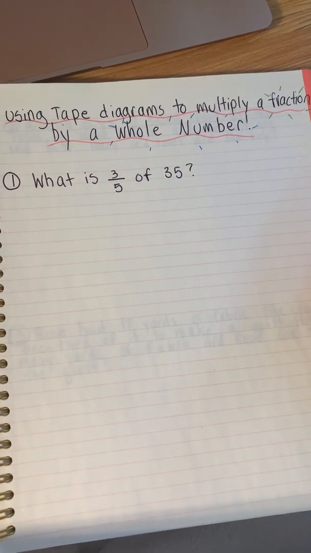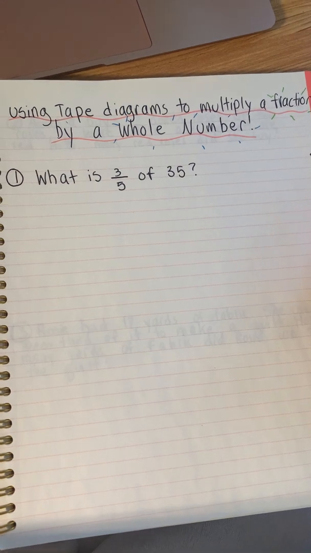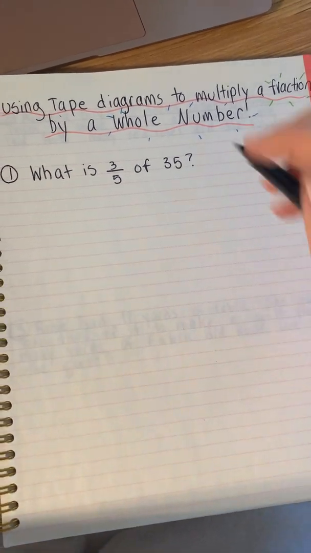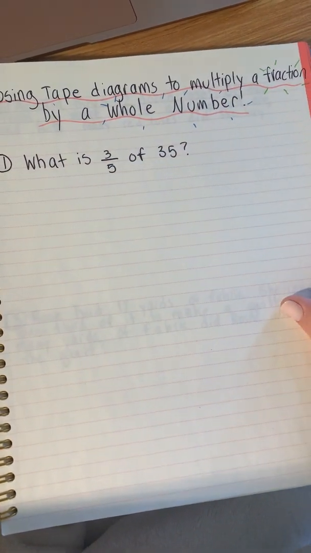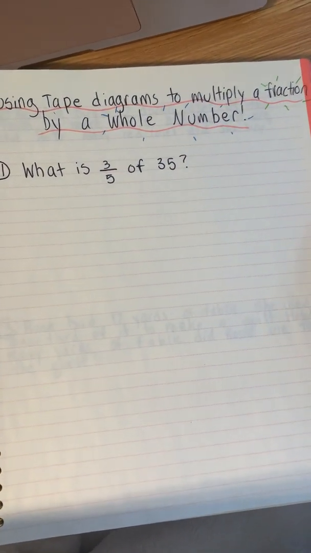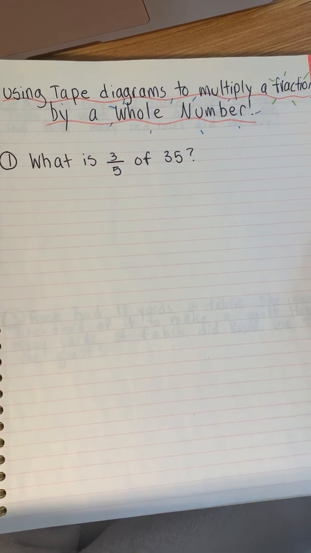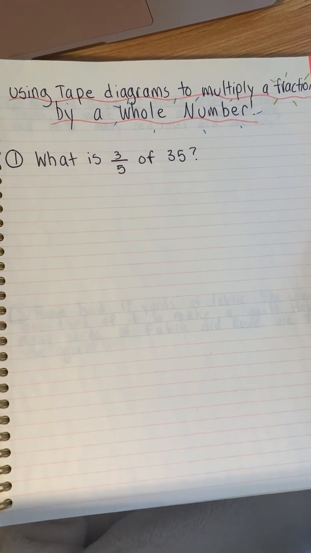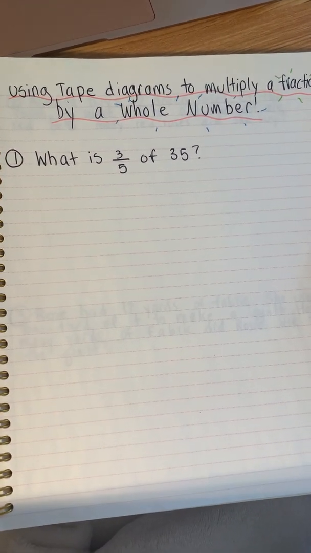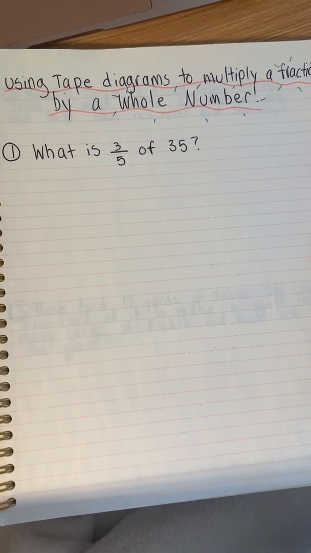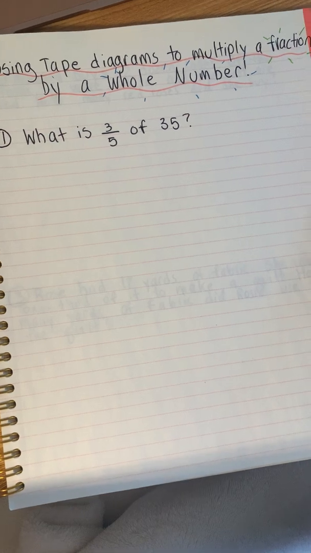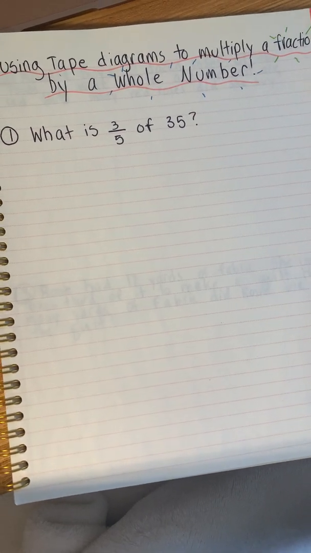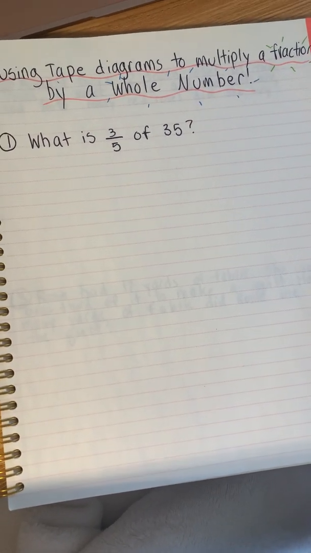Today we're going to be learning how to multiply a fraction by a whole number, and we're going to be using a tape diagram to help us do that. Today we're going to see a lot of different types of problems, so I'm going to give quite a few examples so that you can see how the different types of problems are solved. And you can pause the video at certain places. I'll direct you. You can pause the video to get some practice on a certain type of problem before moving on to the next one.